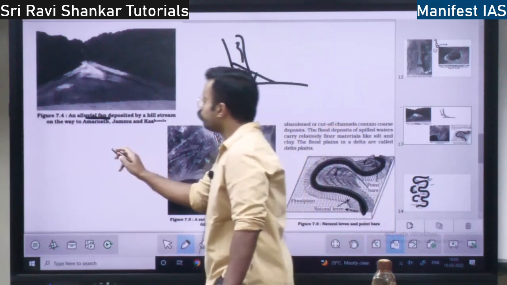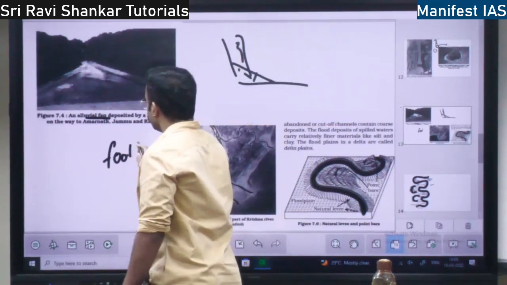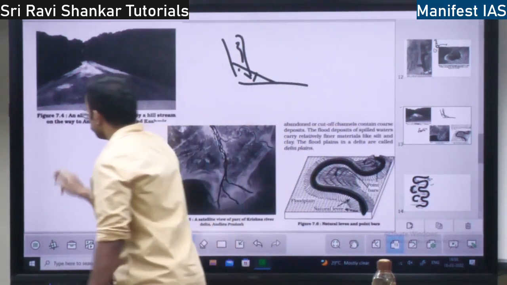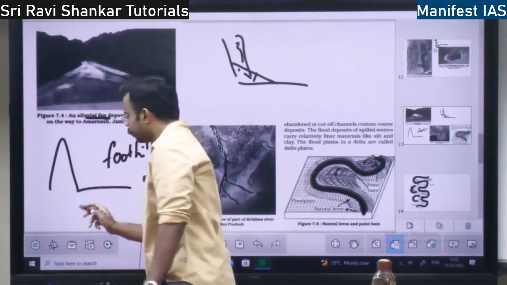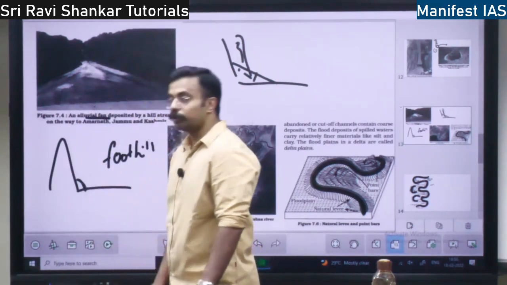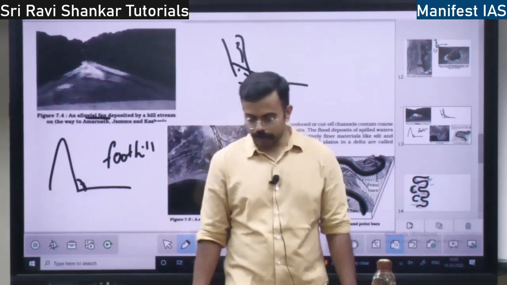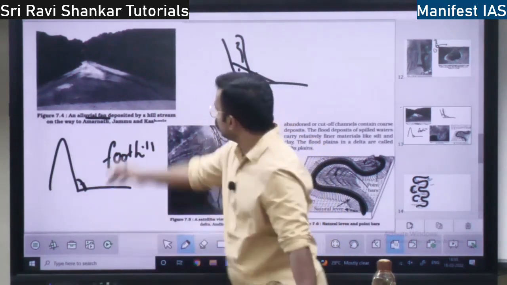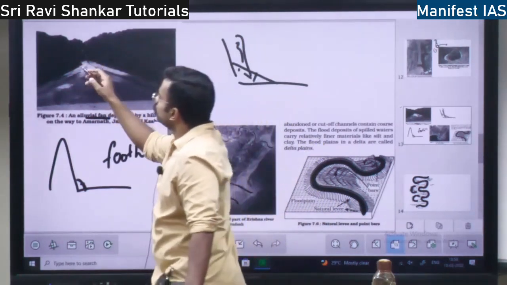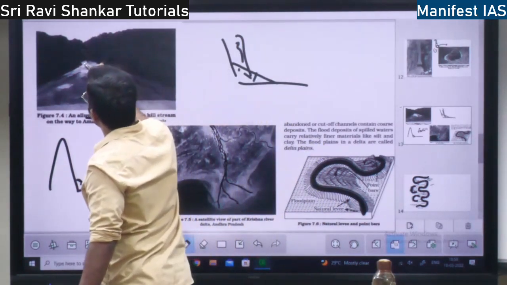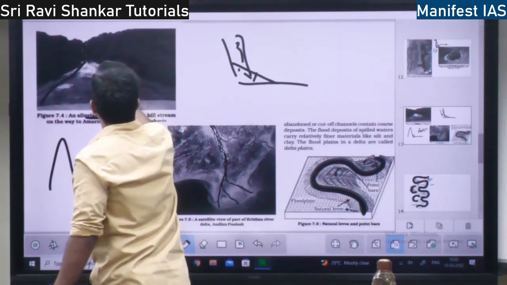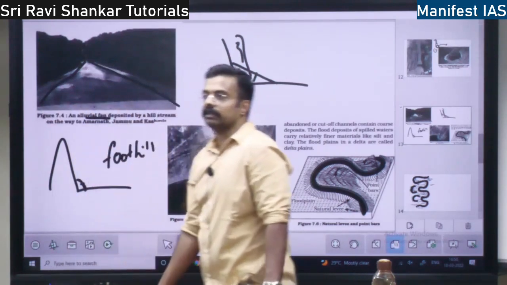Piedmont region means foothill of the mountain. If there is a mountain and a plain, this region is called the foothill. So in this foothill region, you will find the alluvial fan, right? This is the diagram of an alluvial fan. See, here the river is coming from a mountain. This is a plain. It is getting deposited here, right?